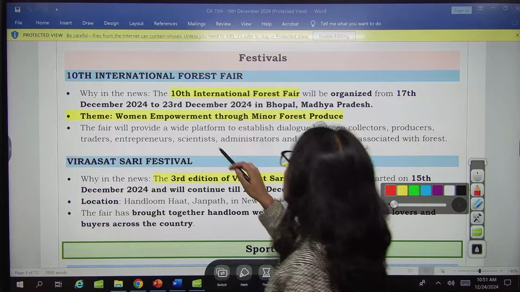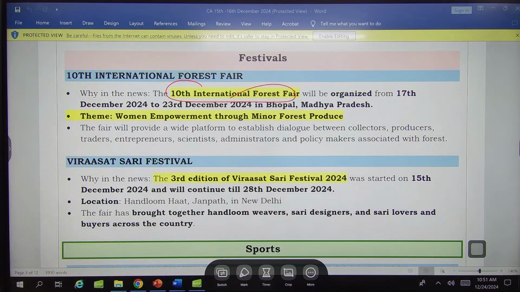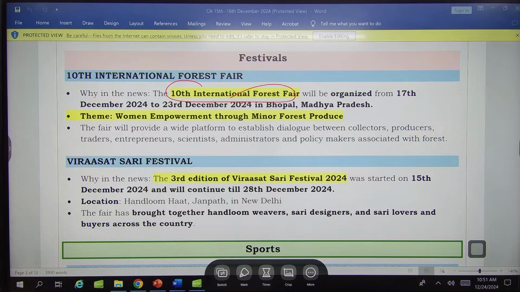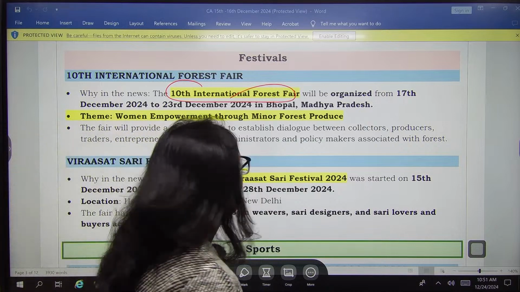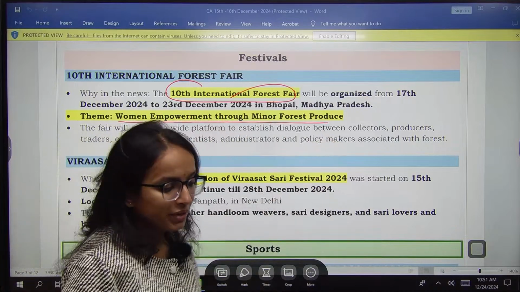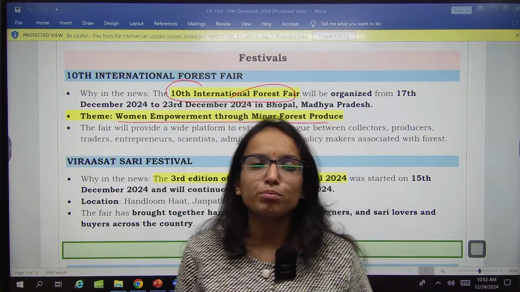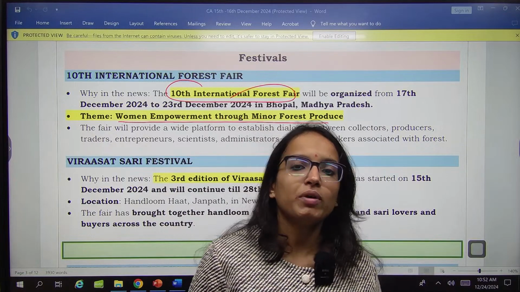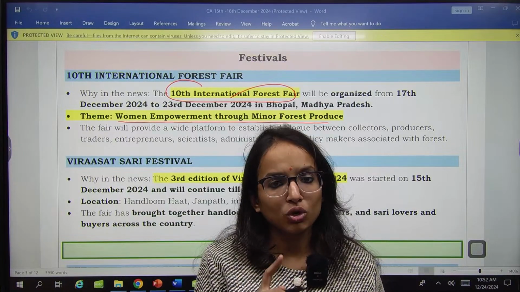In festivals, we have the 10th International Forest Fair. It has been organized from 17th to 23rd December in Bhopal. Remember the location: Bhopal, Madhya Pradesh. What was the theme? Women empowerment through minor forest produce. Minor forest produce is a very important source of livelihood for certain tribal and village communities. They dwell upon this and sell these forest items. But I want you to go and search about this.